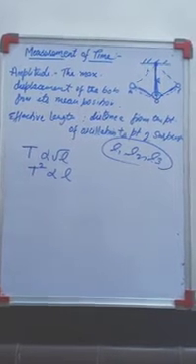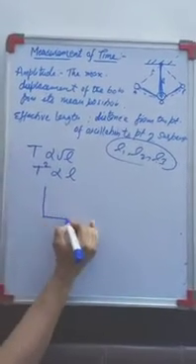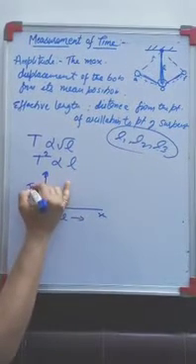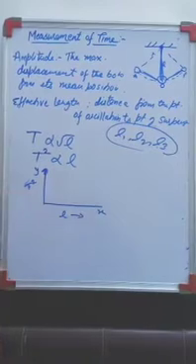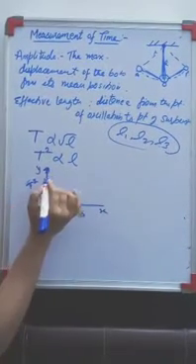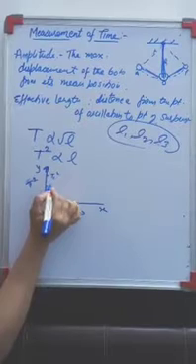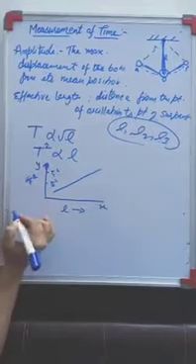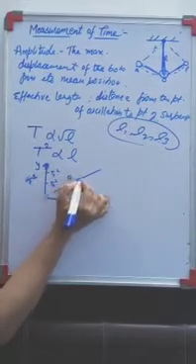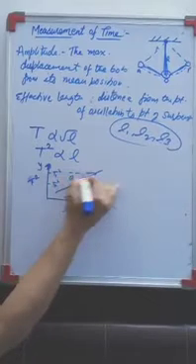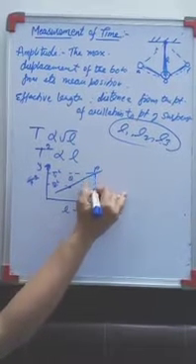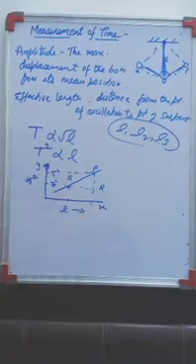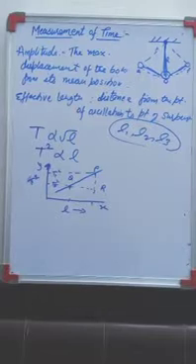And the graph between time period and length: I am taking length on the x-axis and T square on the y-axis. So what will the graph be? If it is T1 square, T2 square, the graph will be a line like that. This will be your Q, this will be your P, and this will be your R. So with different lengths you will get to know how the time period changes.